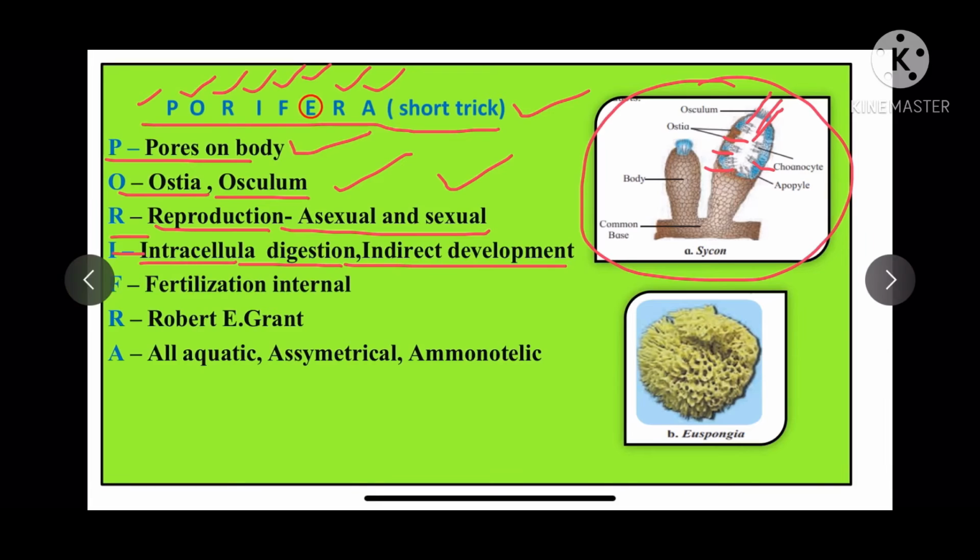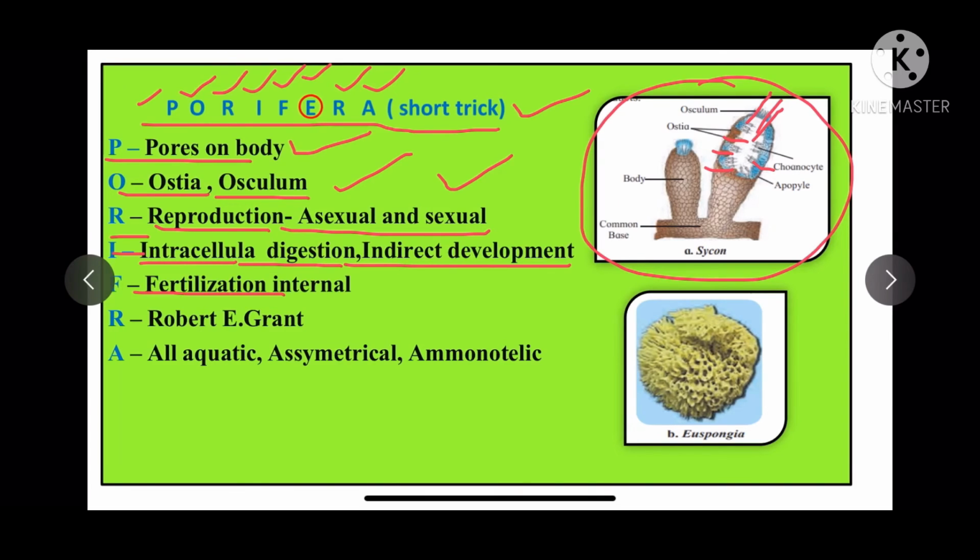Now what do you mean by indirect development? There are two types of development. One is called indirect, one is called direct. In indirect development, there are many stages in the life cycle. For example, in the case of a frog, the frog lays eggs. The egg hatches into a larva, the tadpole larva, then a tiny frog. So there are many different stages. Such type of development is called indirect development.